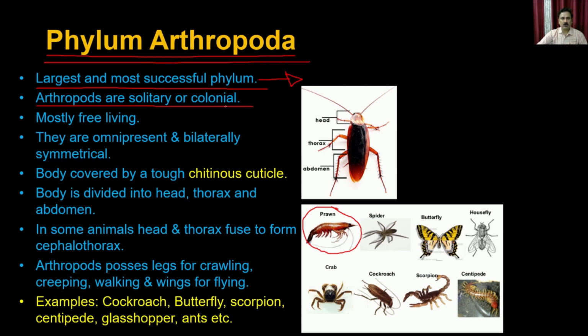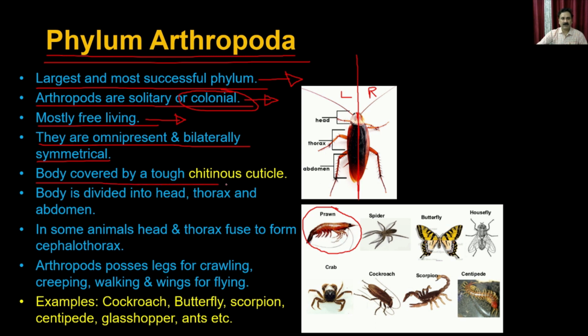Arthropodas are solitary or colonial. Colonial means that they form a colony, like the honeybee. They are mostly free living, so they don't depend on a host. They have a very well developed physiology. They are omnipresent and have bilateral symmetry. So you can see here, right? This is a cockroach, and you can see the bilateral symmetry. You can cut it from the center, and it is going to give you the half. Right? So this side is identical to this side, and that kind of organization is called bilateral symmetry.